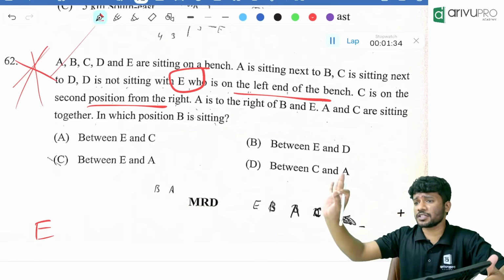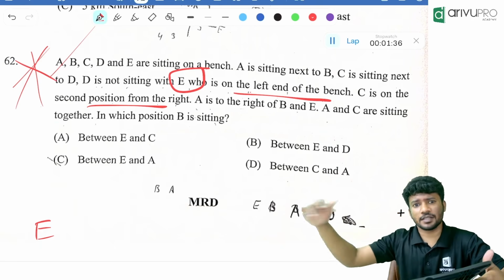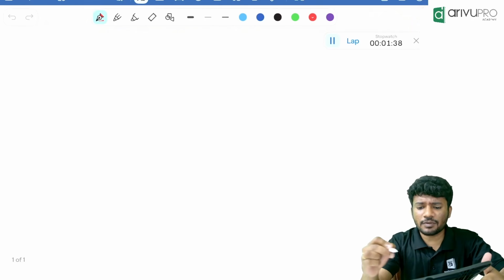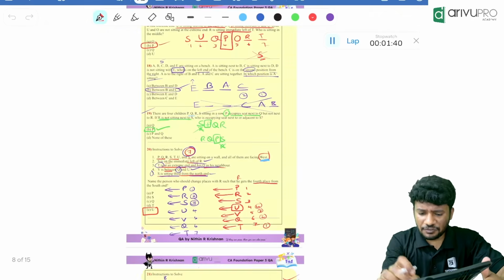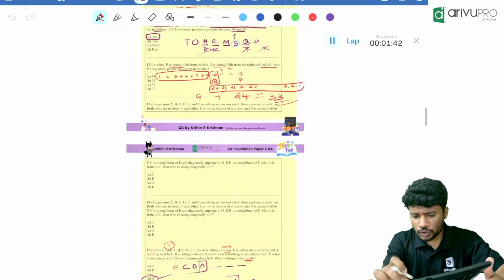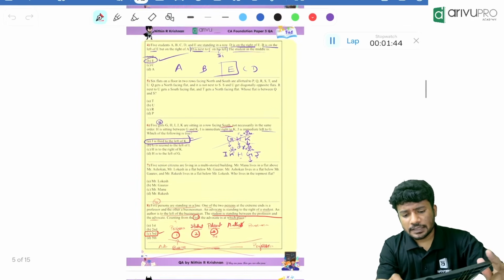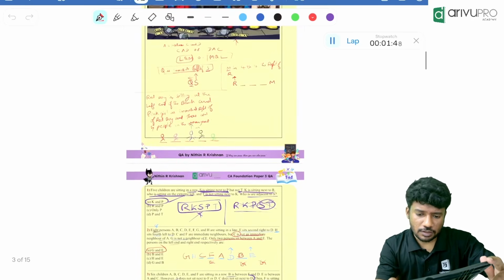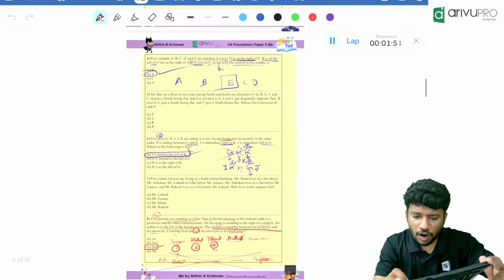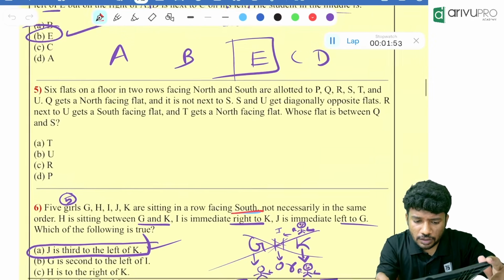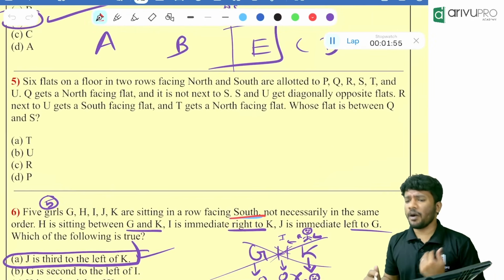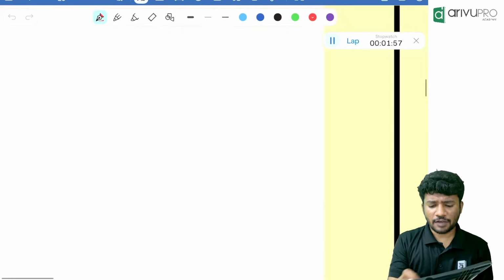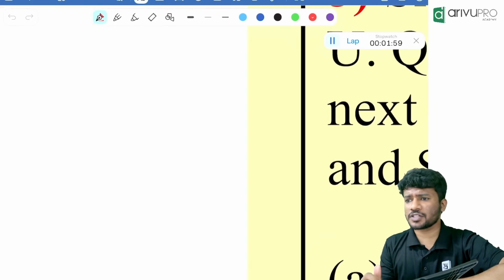From this, 3 questions were based on linear arrangement. Then for circular and hexagonal, there will be 1 or 2 questions. Before that, I want you to go to another topic, called sitting opposite to each other. Look here. Sitting opposite to each other means what?